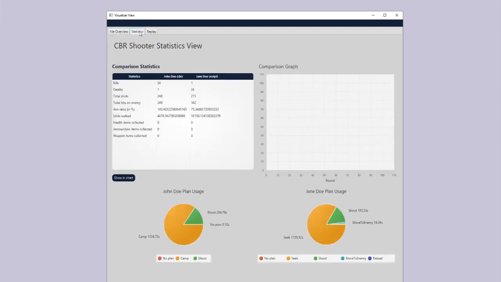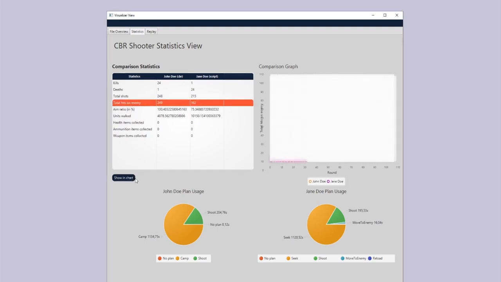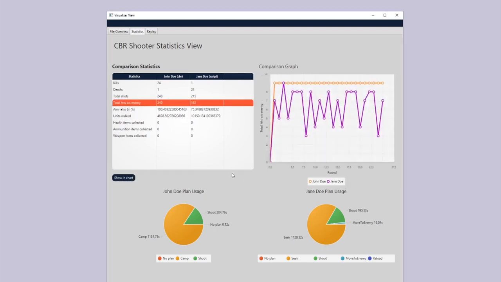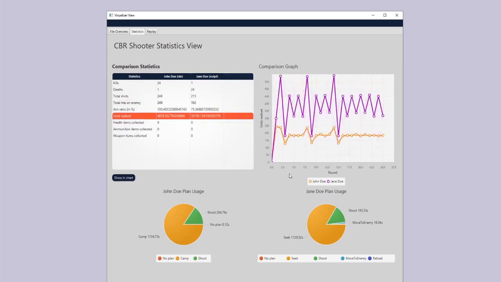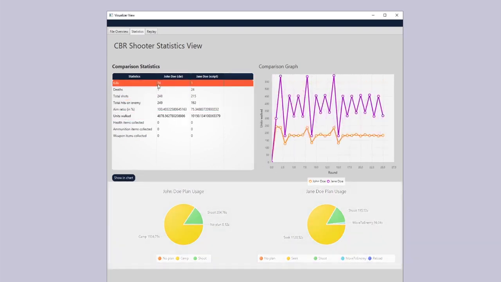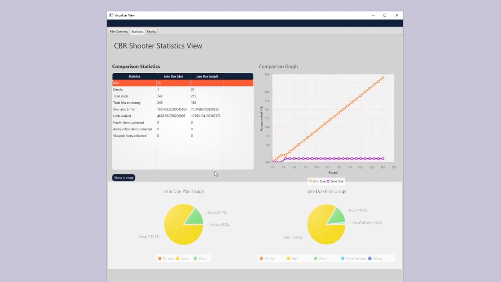The next tab contains the statistics view, which shows a comparison statistics table in which the user can gather more detailed information about how the individual agents perform within the game session. Very next to this table, the user will find the comparison graph section, which will visualize a row of the table when you press Show in Chart. Furthermore, pie charts in the bottom half of the view will illustrate the plan usage of the specific agents.